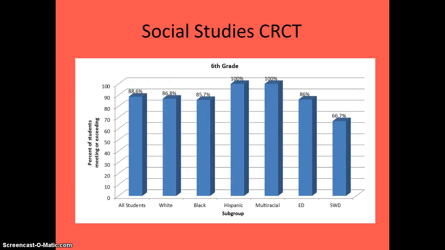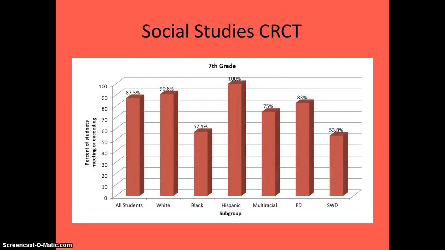This is the 6th grade social studies, and if you'll notice, interestingly, the Hispanic and the multiracial population have the highest percentage of passing, and even the Blacks and the whites are about even. Students with disabilities was significantly lower though.